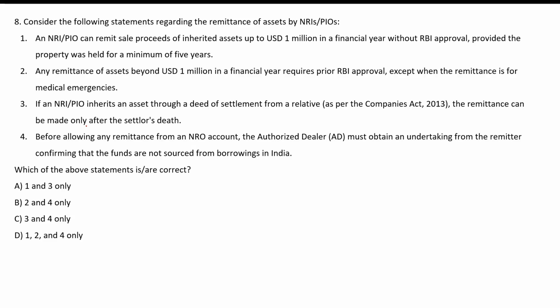Consider the following statement regarding the remittance of asset by NRIs or PIOs. An NRI PIO can remit sale proceeds or inherit assets up to 1 million in a financial year without RBI approval, provided the property was held for minimum 5 years. So there is no minimum requirement, making this statement incorrect.